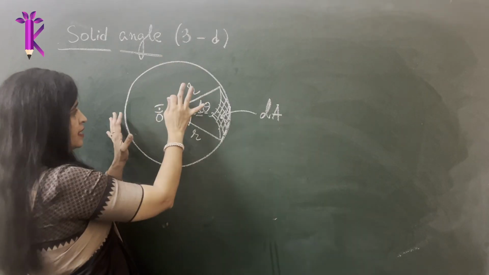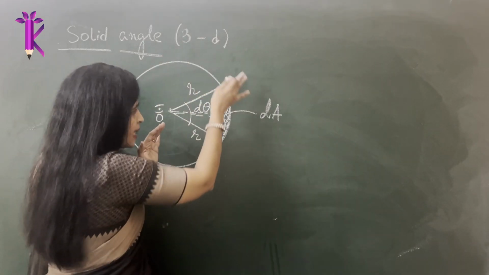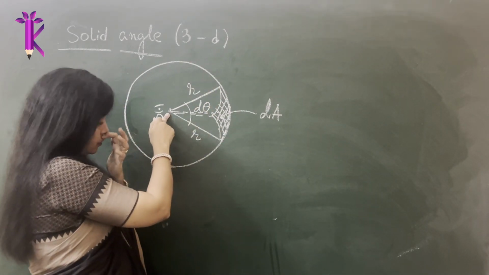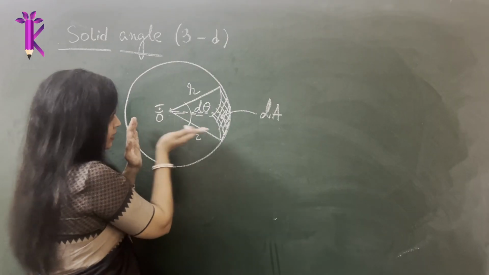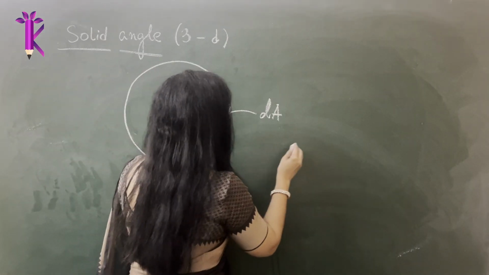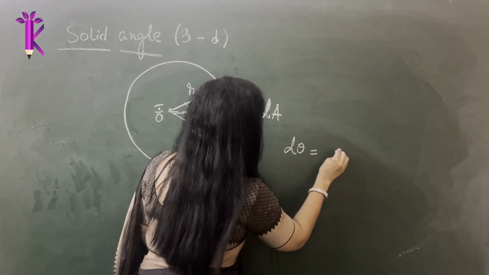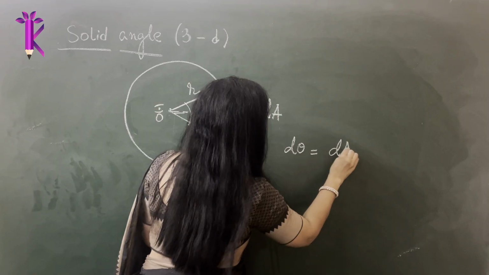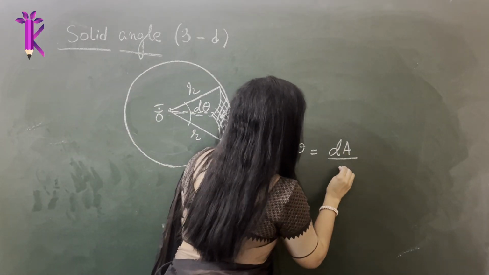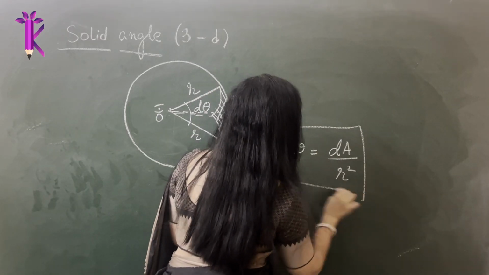It's a sphere. A part of it is out and a part of it is inside, and because you are holding a torch at the center, only this part gets illuminated. Now the angle d theta is equal to dA, which is the surface area, divided by r square. This is for the solid angle.